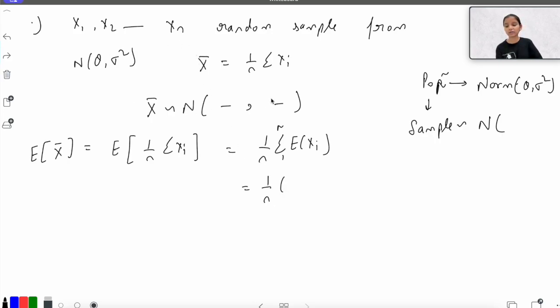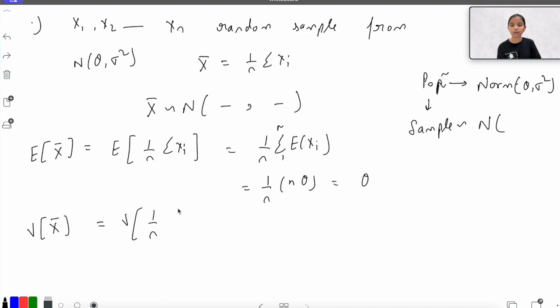Now these are n independent random samples, right? So that is n into mu, n into theta, sorry, because I am having the expectation of xi for all of them equal to theta. So theta. Similarly, you can check for variance of x bar.